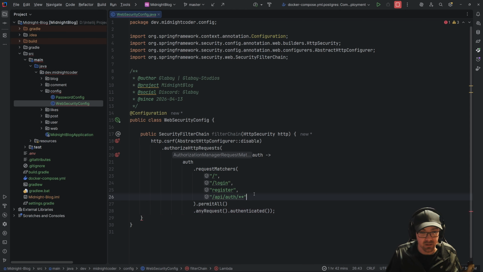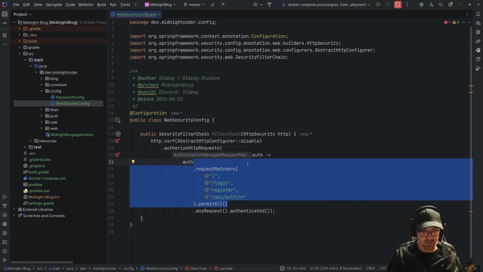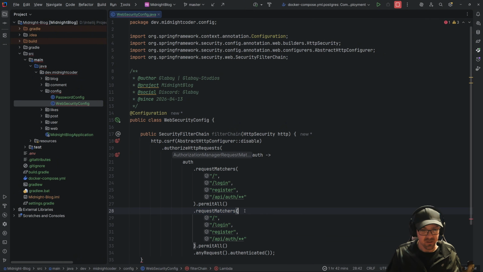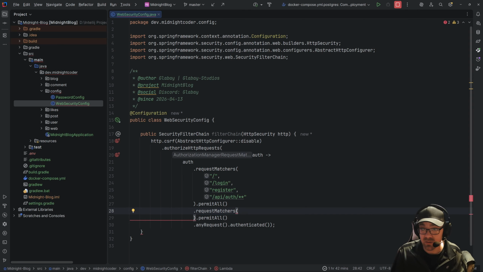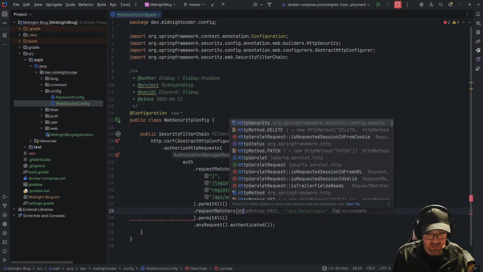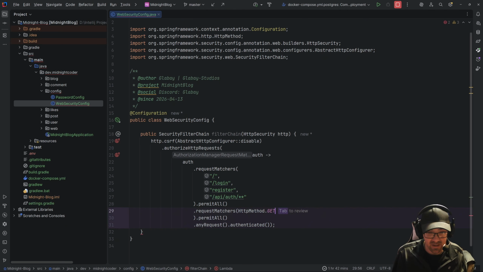Now I am going to add in another one here. So I'm going to duplicate this, but this is mainly for resources. What I'm going to do here is say this is going to be an HTTP GET.